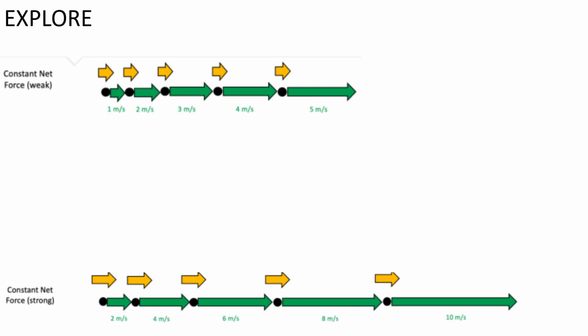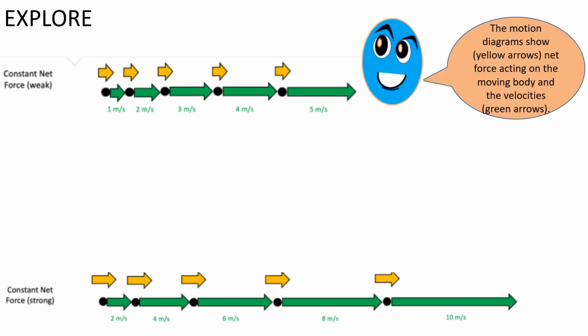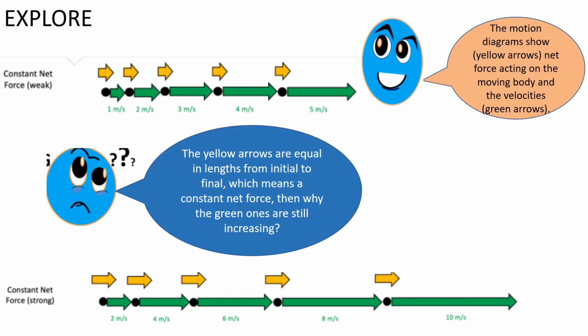Explore. The motion diagrams show yellow arrows, net force acting on the moving body, and velocities, the green arrows. The yellow arrows are equal in lengths from initial to final, which means a constant net force. Then why are the green ones still increasing?